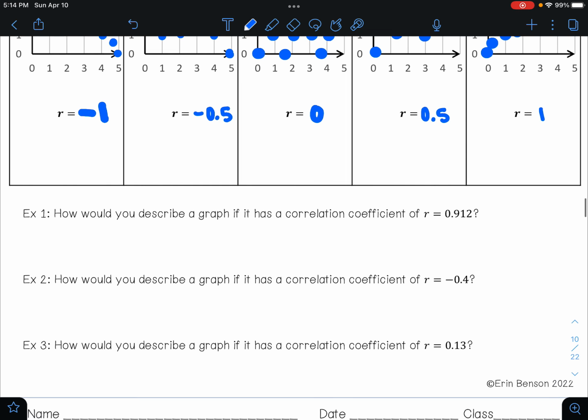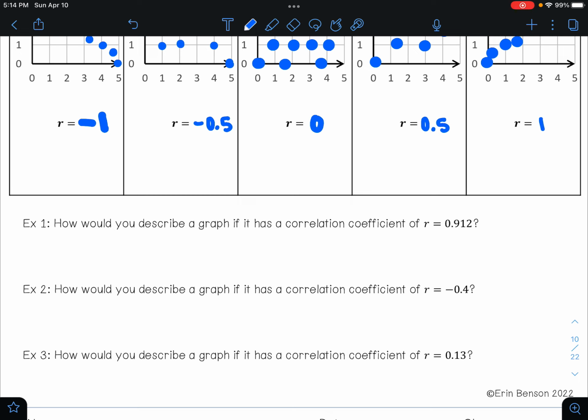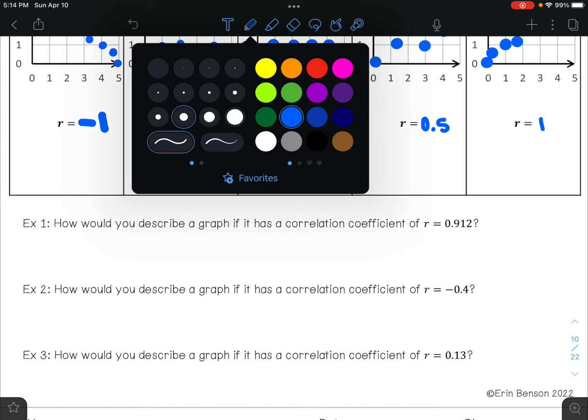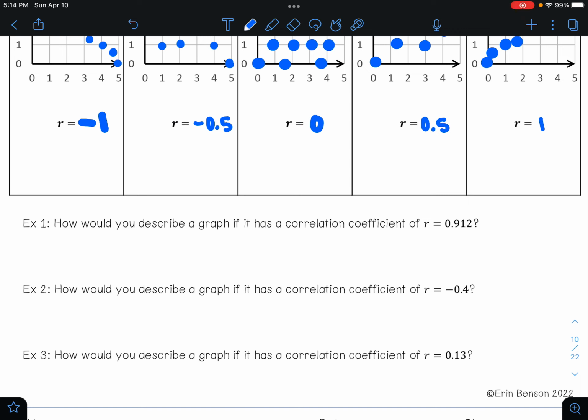And so down here it says, how would you describe a graph if it has a correlation coefficient of 0.912? So 0.912 is very close to 1, and so this would have a strong positive correlation. How would you describe a graph if it has a correlation coefficient of -0.4? Well, that's really close to -0.5, and so this would be a weak negative correlation.